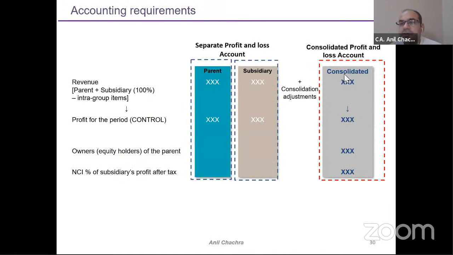The standalone financial statements will get replaced by the consolidated financial statements. On the profit and loss part too, the standalone figures will get replaced by the consolidated ones, like revenue, profit or expenses. We will do the consolidation adjustments, which could be your intra-group transactions plus or minus your unrealized profit part. We add all these transactions and deduct the intra-group transactions as well as the unrealized profit or loss. And the same will get allocated, as I mentioned in the previous slide, to the owners and to the NCI, meaning the non-controlling interest part.